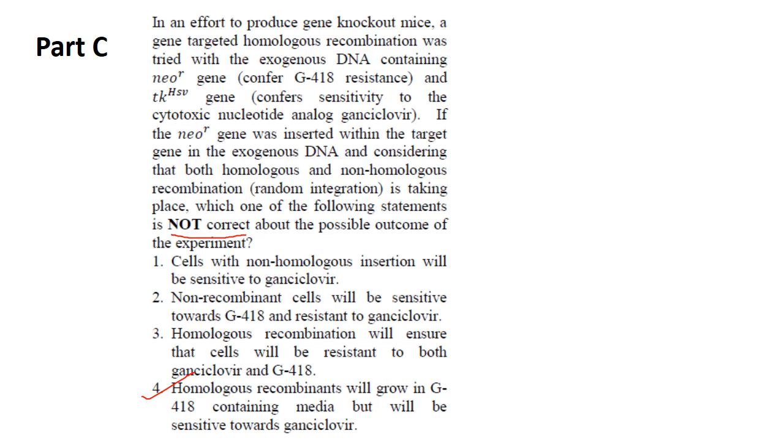That is also correct. Then homologous recombination will ensure that cells will be resistant to both ganciclovir and G418. That is also correct. That also I have given in the figure which I told you earlier in the 2015 year. Then homologous recombinants will grow in G418 containing media. That is correct. But will be sensitive towards ganciclovir? They will be resistant towards ganciclovir. Answer is option 4.